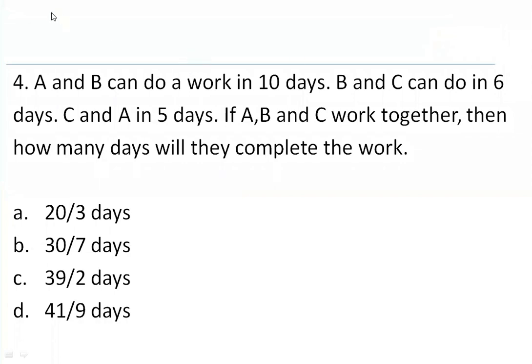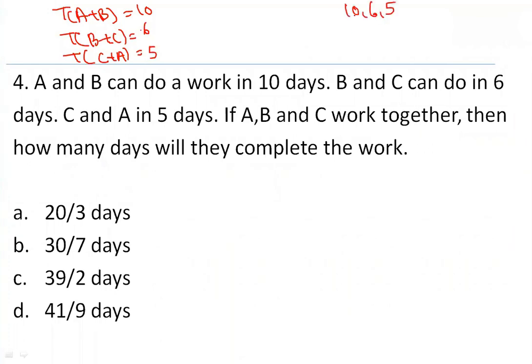A and B can do the work in 10 days means time taken by A plus B is equal to 10 days. Next, time taken by B plus C is equal to 6 days. Next, time taken by C plus A is equal to 5. As the explanation is to be clear, I'm writing all the steps. All the steps are not required. You can solve it directly. Okay. What is the LCM of 10, 6 and 5?